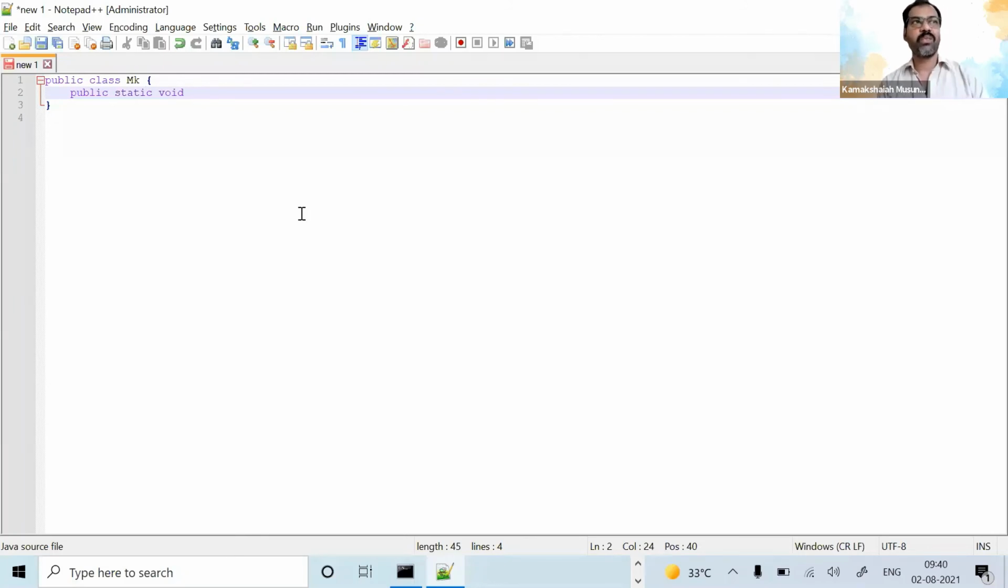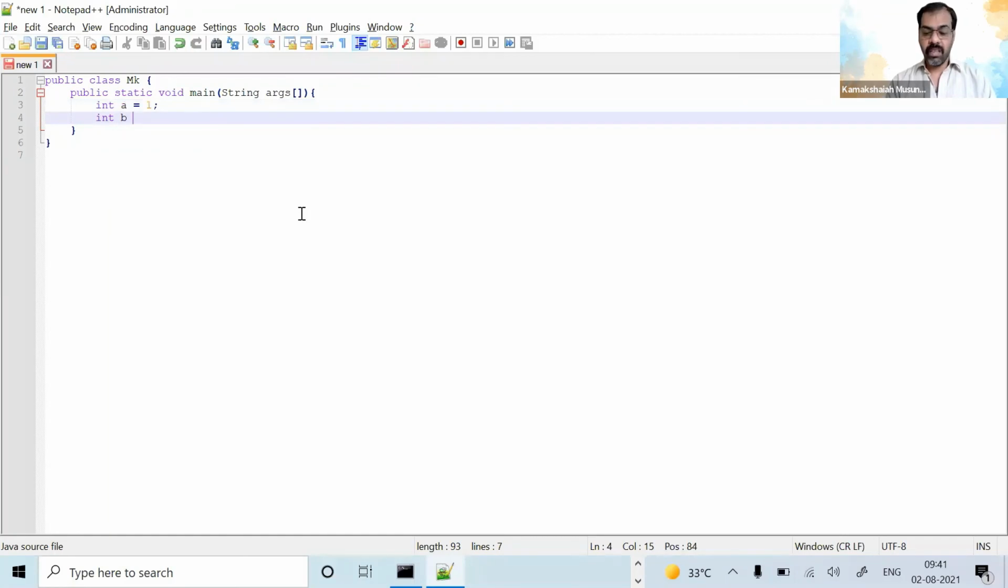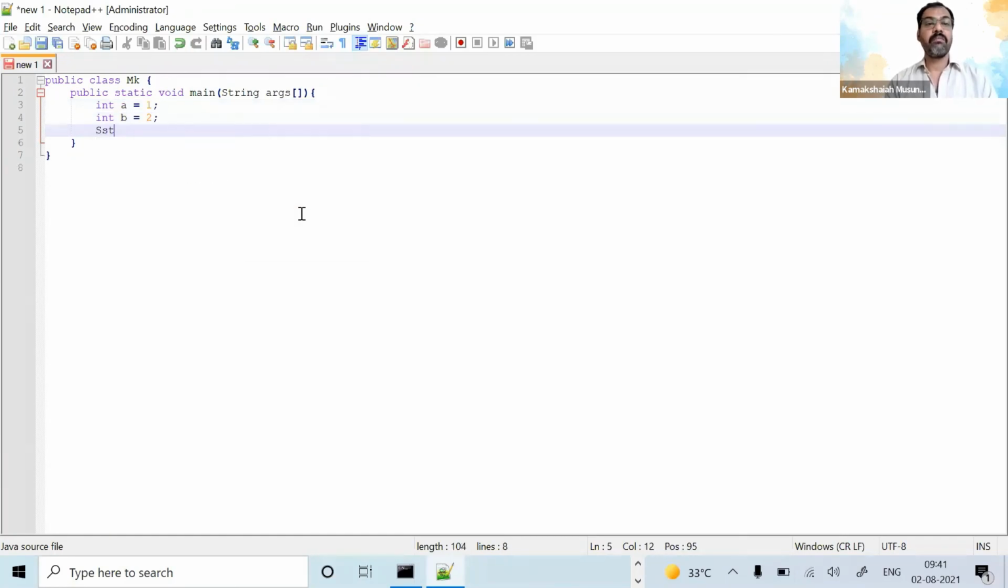Void means it's not going to return anything. Actually, it returns. Okay. String args. And in Notepad++ also I have to write both curly braces, but in Eclipse you don't need to. If you write the left curly brace, the right side is created automatically. But in Notepad, here again, int. Maybe this time I write a is some value, and then int b is another value, and then System.